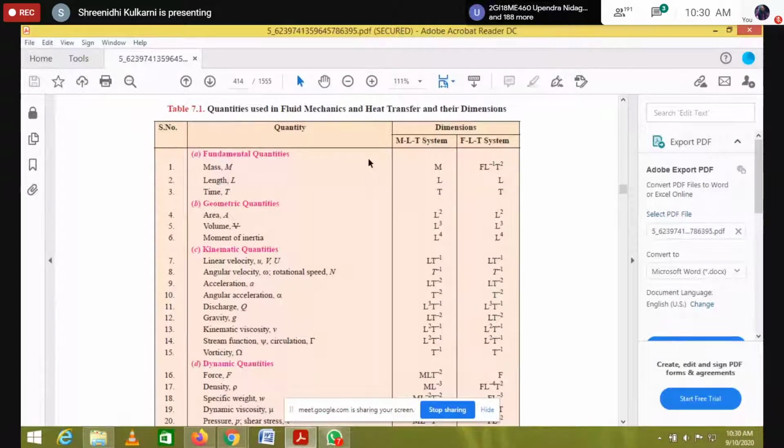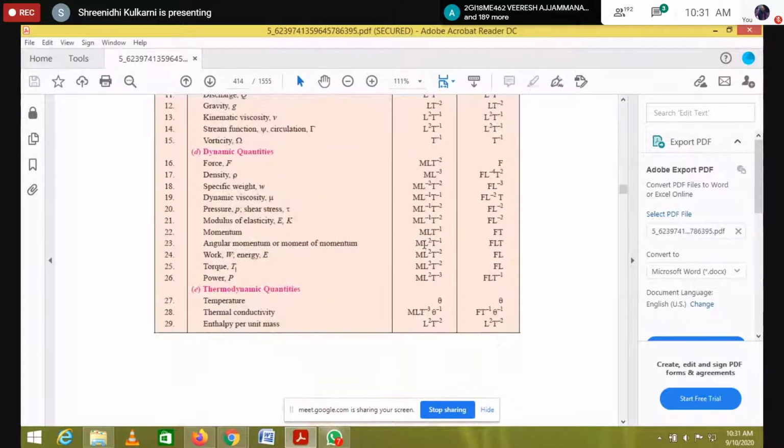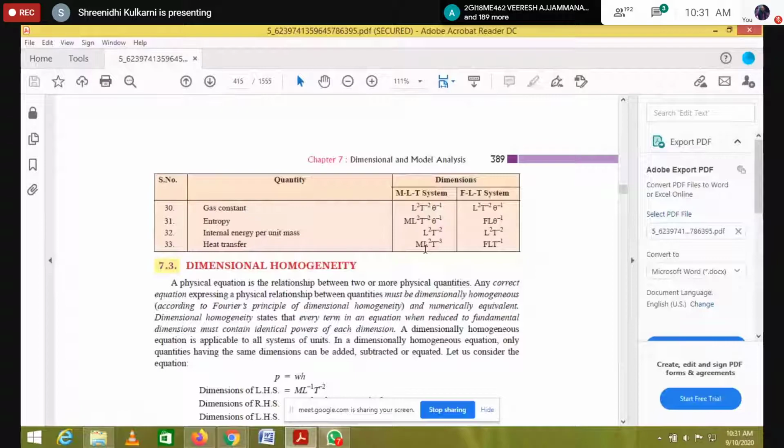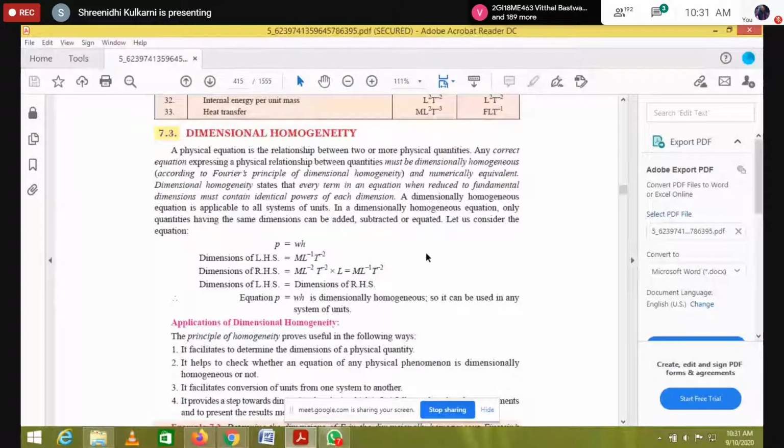That's why I told you, if you know units, then easily we are going to convert into this MLT. So that is the dimensions. Next, dimensional homogeneity.